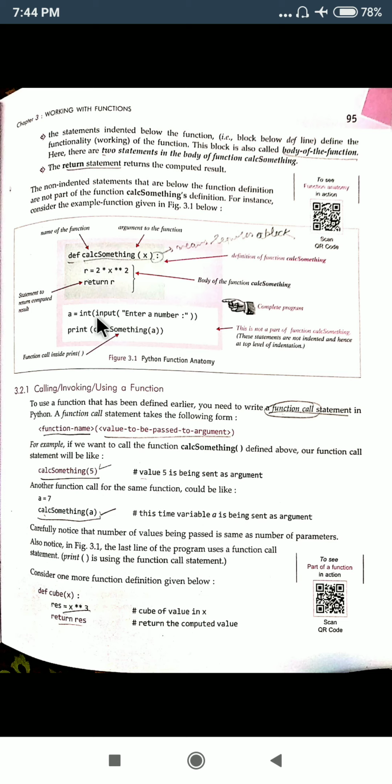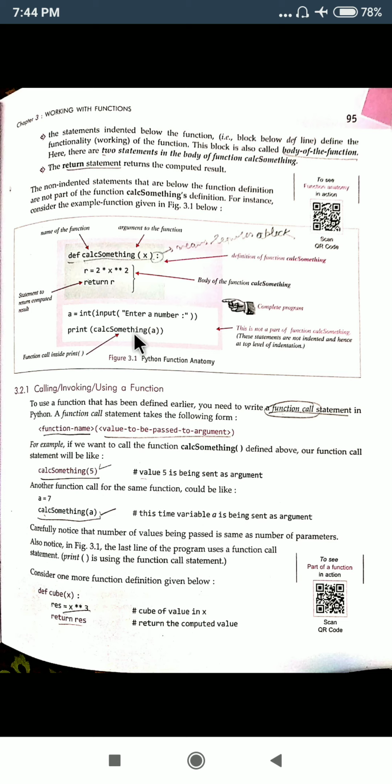This input function will help you to take input, meaning from the user you are taking input. The user will be entering input using this particular statement. The input you have entered will be stored in a, and that a has been passed to this calc something. This is the name of the function, the definition we have given here.